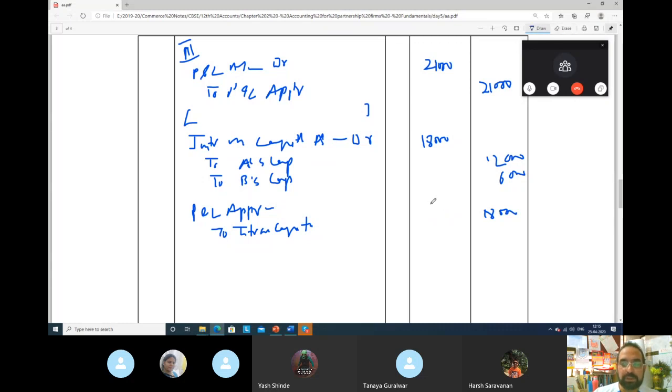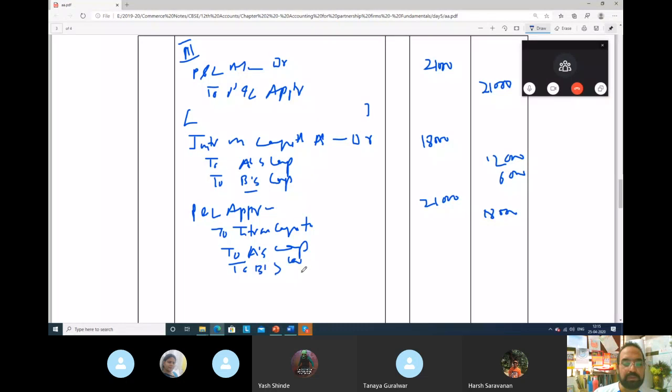I will just make it 21,000. How you made the distribution in profit and loss appropriation? You paid interest on capital and then you also paid profits also to A's capital and to B's capital.